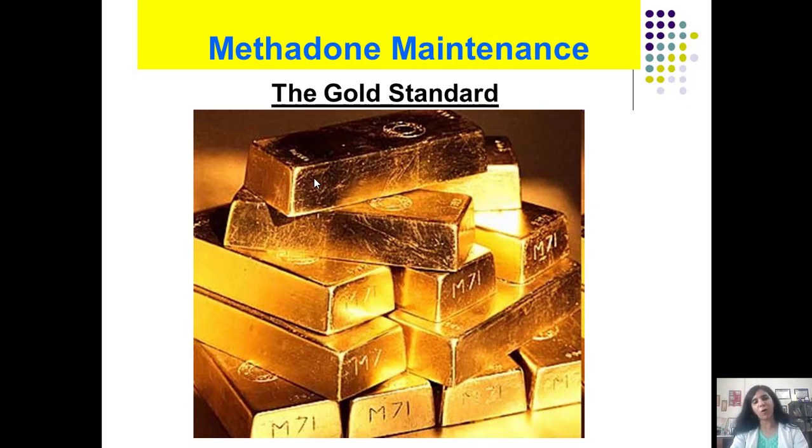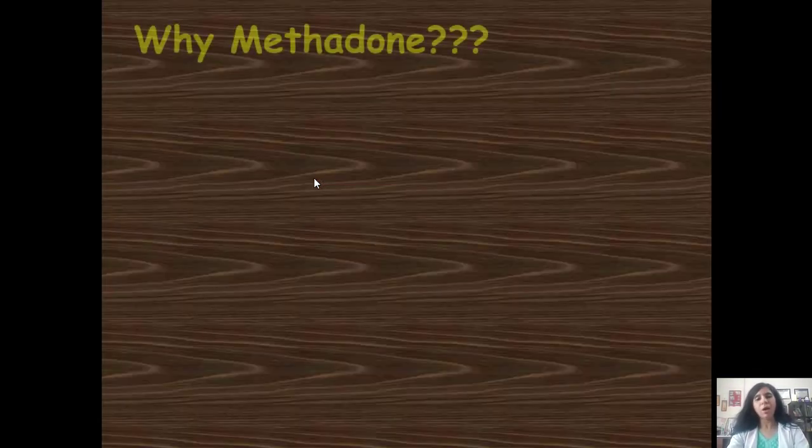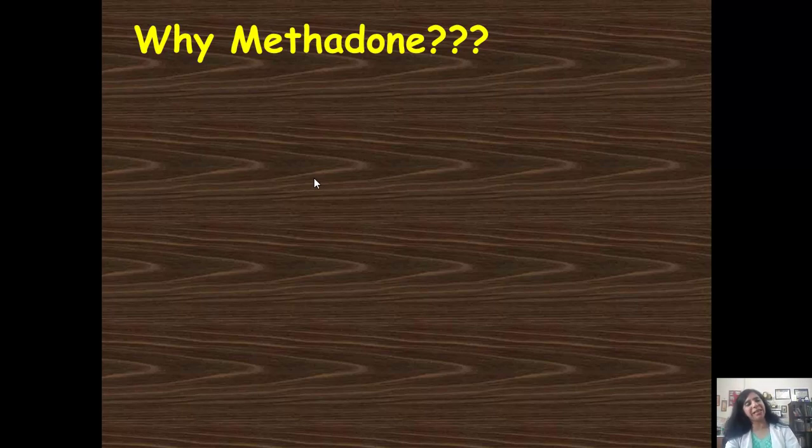So we have to go for methadone maintenance. Why methadone? Why not heroin, or why not codeine? Why methadone? The reason is its long duration of action. It's tight binding to the mu receptor. You know, if a drug is tightly bound to the mu receptor, it will be occupying the receptor for a long time. Person will have less signs of physical withdrawal, will be smoother, and he won't get the kick also,